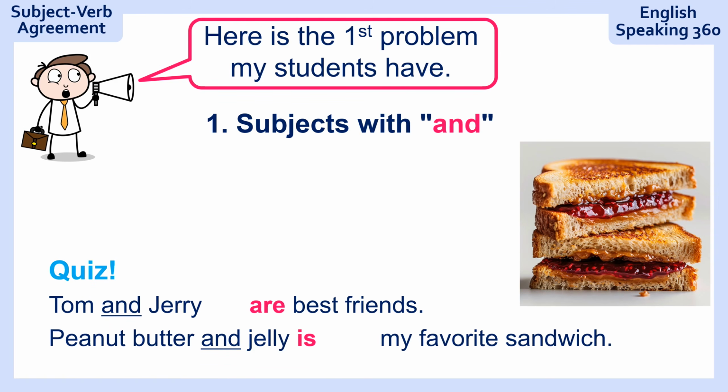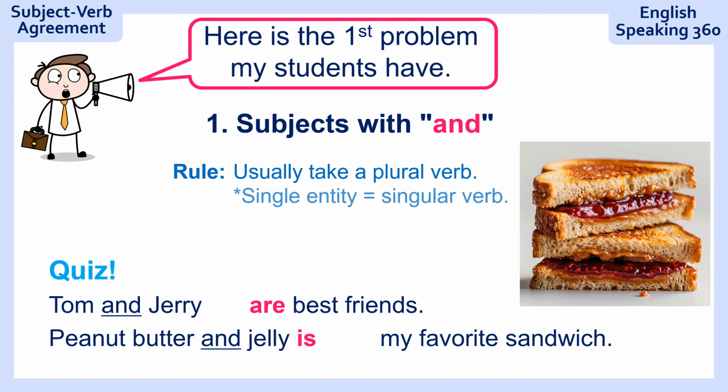Now, from these two examples, I want you to try to think of the rule. What is the rule for subjects with "and"? Here it is. The rule is that subjects with "and" usually take a plural verb. For example, Tom and Jerry are best friends. Except when it's a single entity.